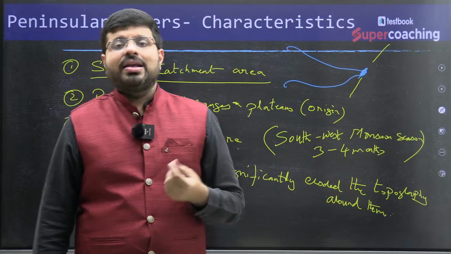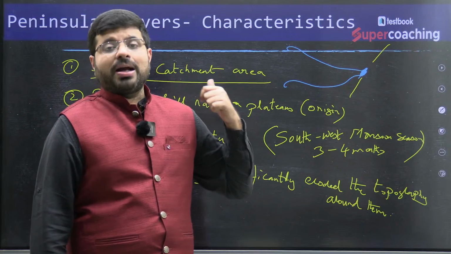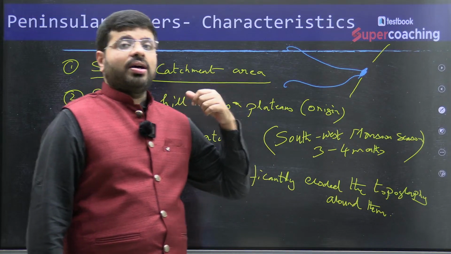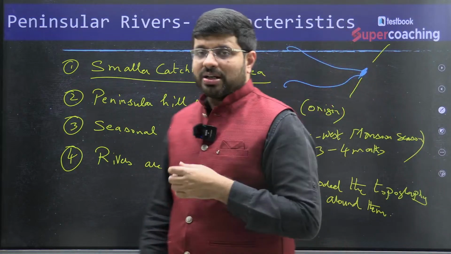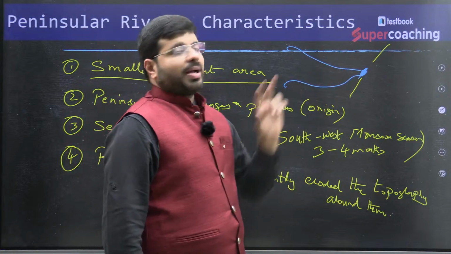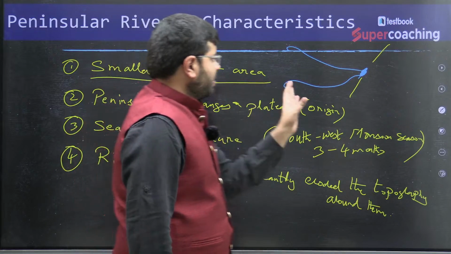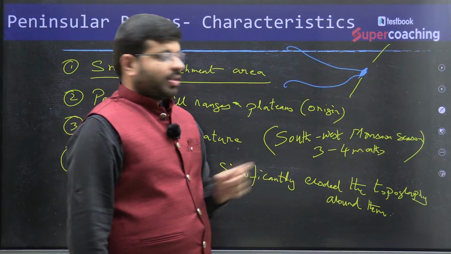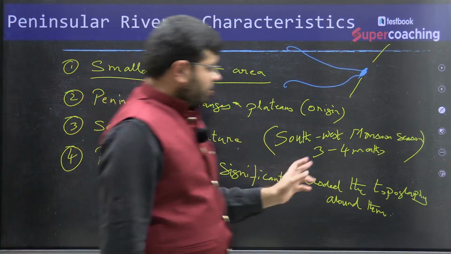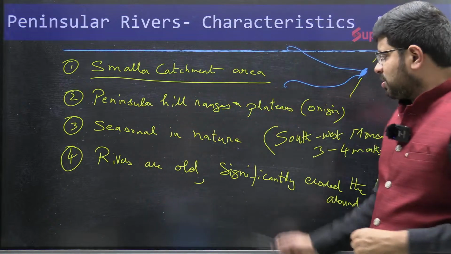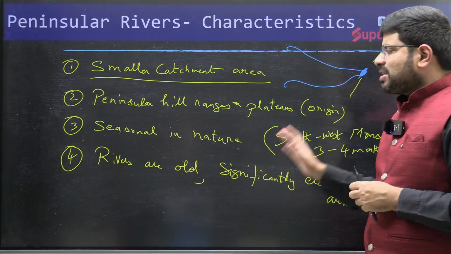It is not the latest river system. It is not young. We all know that peninsular India is part of the old landmass called Gondwana land. So when peninsular India is part of the Gondwana land, definitely it will have an impact like this. I hope you are able to follow, right? So because of that variation, you will find that there is a difference. That's why we are saying that rivers are old, significantly eroded the topography around them. In other words, they are in the old stage, known for significant erosion, especially rivers like Godavari, Krishna,